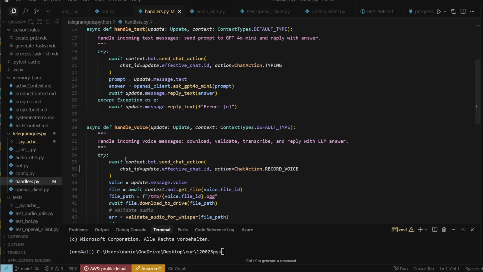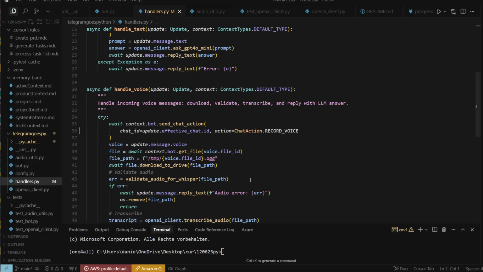You get the context one more time, and then you just use update.message.voice instead of text. Then you get the voice, and the only difference is that now, in this case, I just checked what kind of file format the voice is in Telegram. It's obviously this OGG format. And then I just download it. I then send it to the Whisper API, which is this one here.